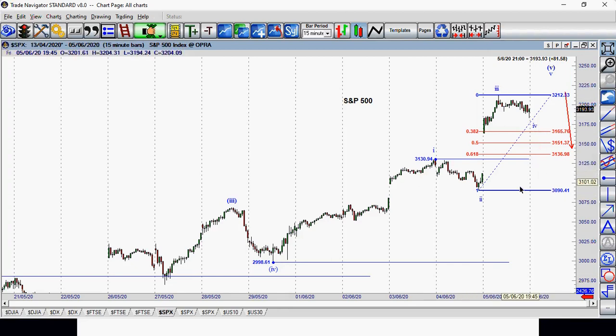In my experience, I've been studying Elliott wave for many years. When the first wave is very long, like you can see, it's the longest wave. You can see how long it is compared to the third wave. In my experience, when the first wave is very long, the fifth wave will be shorter than the third wave. So that's why I put it here: we've got a long wave 1, a smaller wave for wave 3, and that one should be even smaller. That's why I put it there.